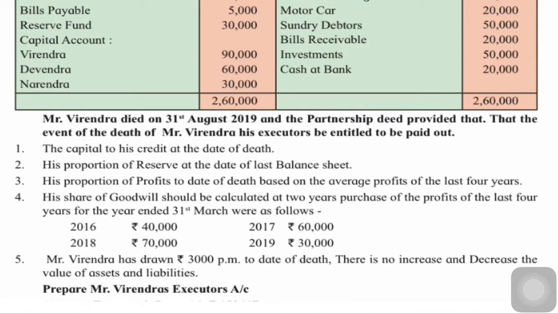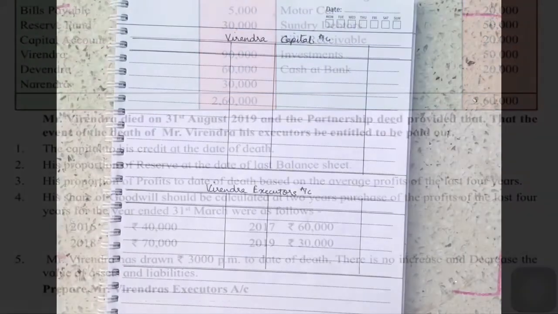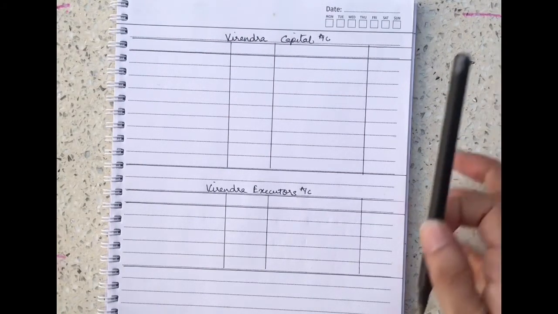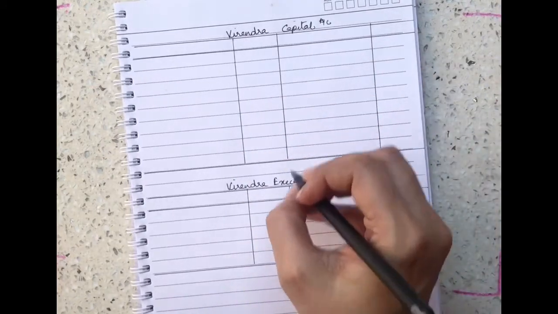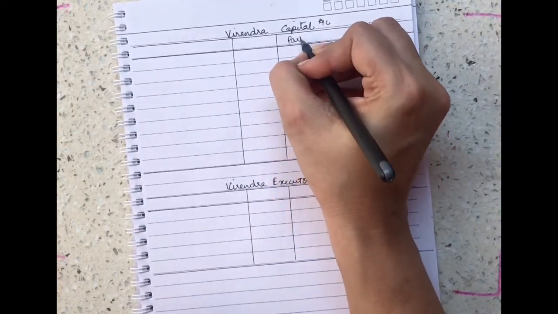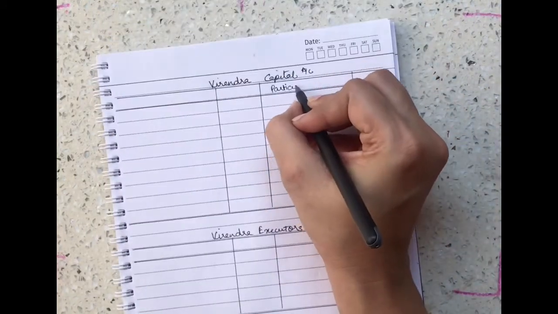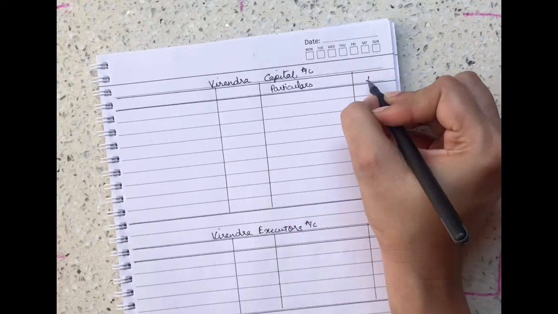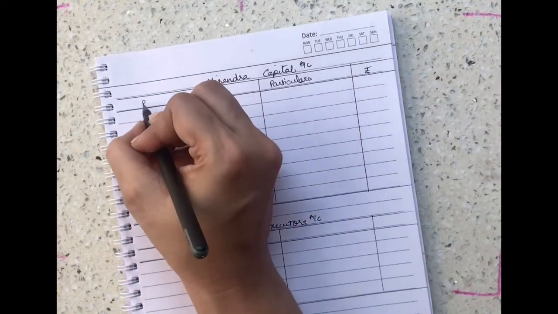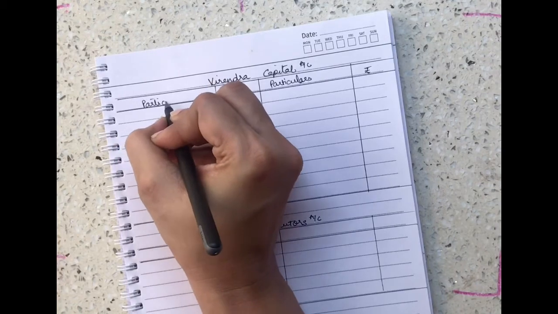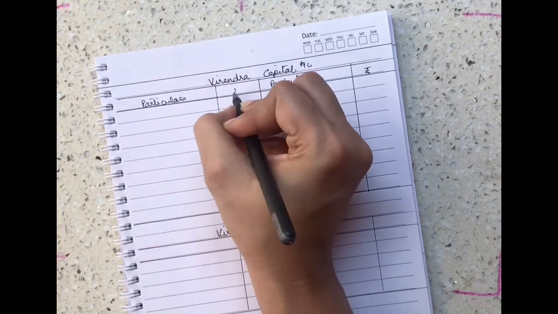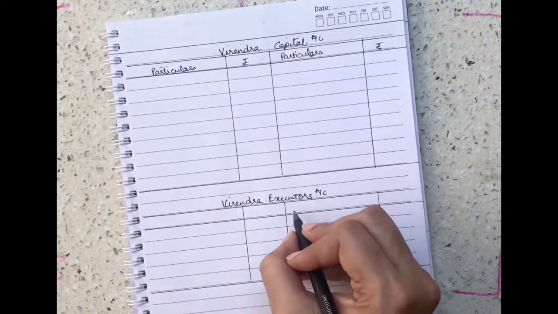Okay, so let's start. This is the account, Virendra capital account, and since they have asked Virendra executor's account, I have prepared that. So let's write here particulars, rupees, same thing over here.